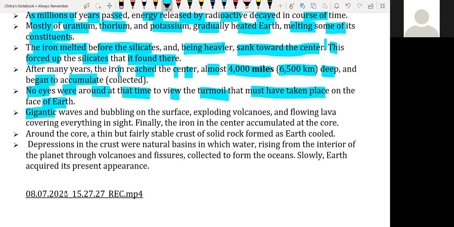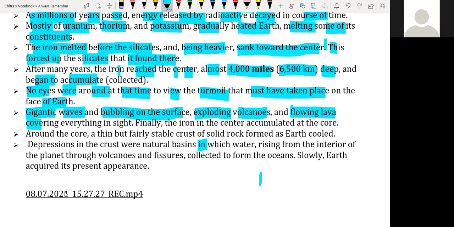Gigantic, meaning very large, waves and bubbling took place on the Earth's surface at that time, and volcanoes exploded, because the molten iron at the center was moving, due to which more and more volcanic eruptions took place. That led to the formation of many gases and flowing lava covering everything on the surface.